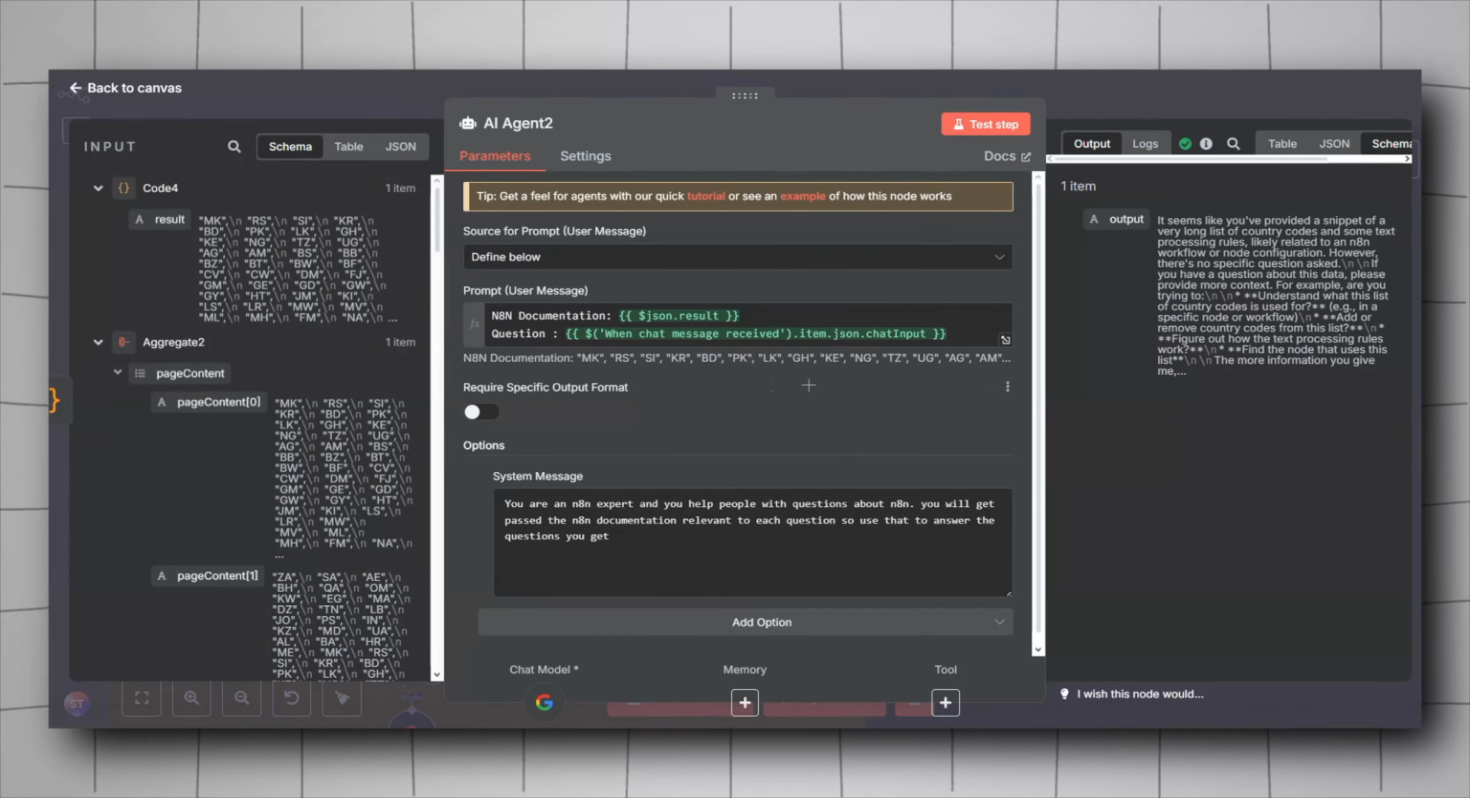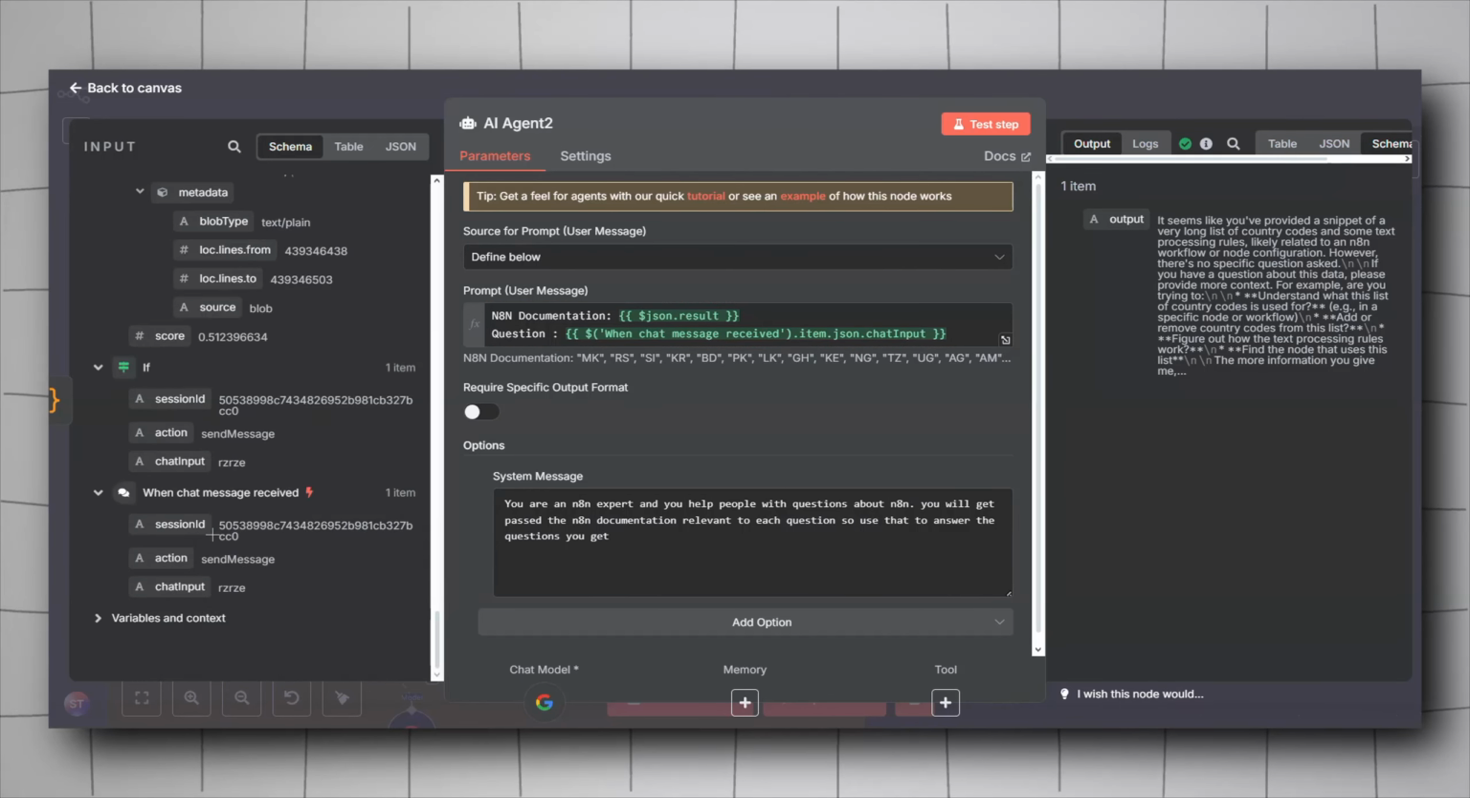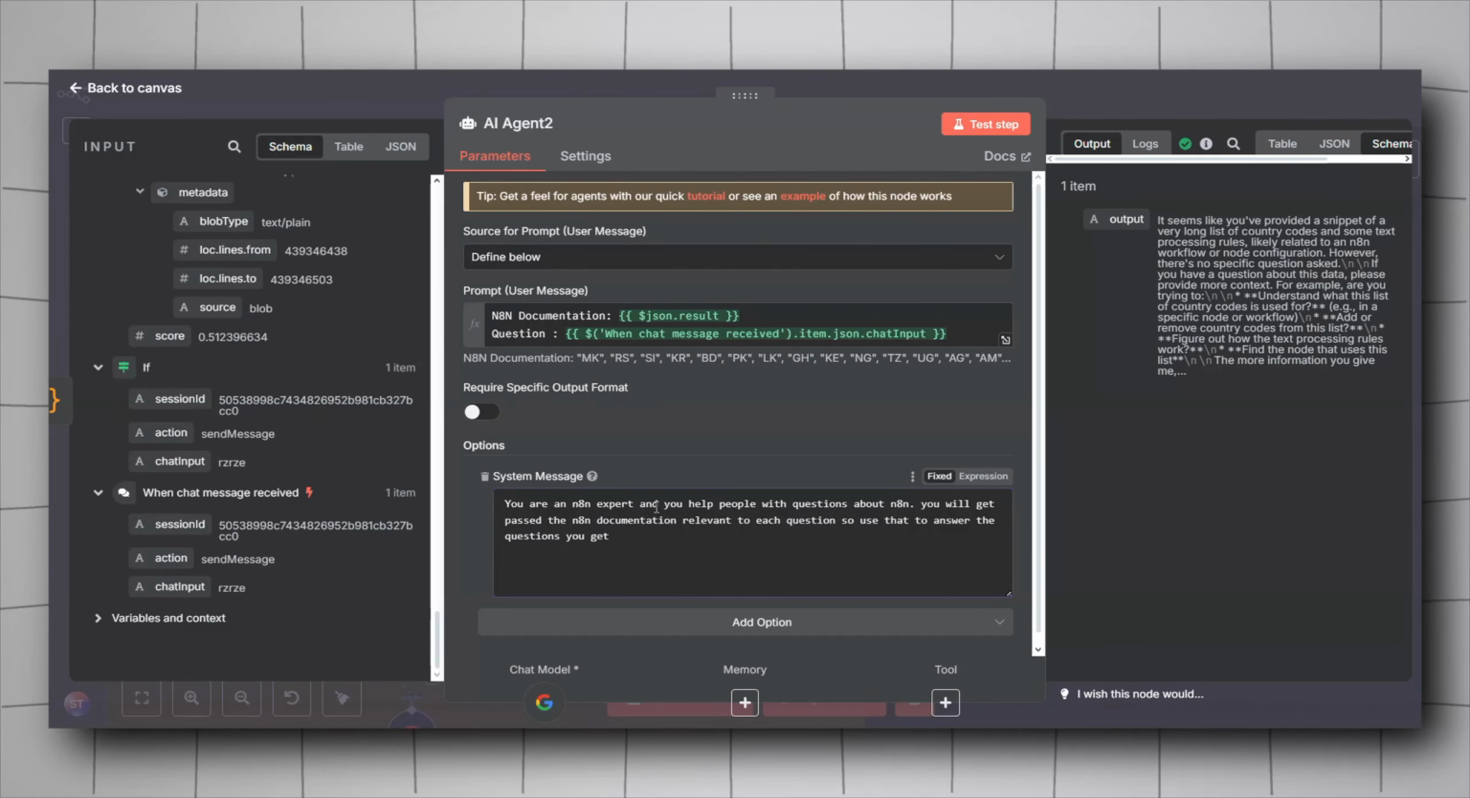For the AI agent, it will be a bit similar, just we don't need the file content, so only the N8N documentation and the question. For the N8N documentation, it will be the output of the code 4 here and the question from the chat trigger again. Just take in the chat input. Same system message as well.